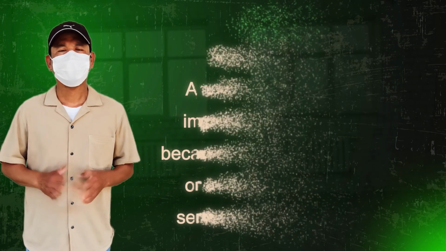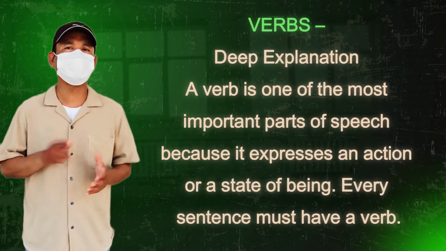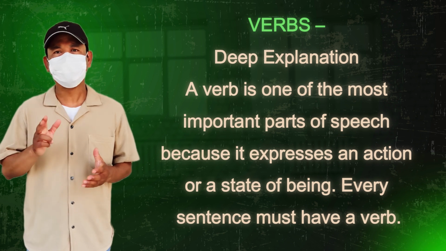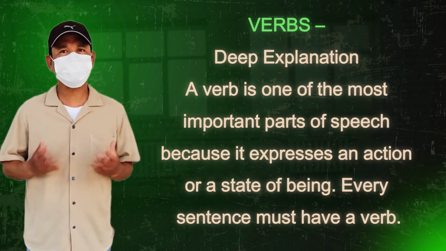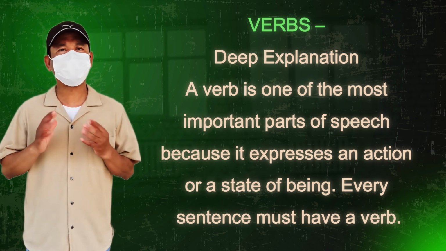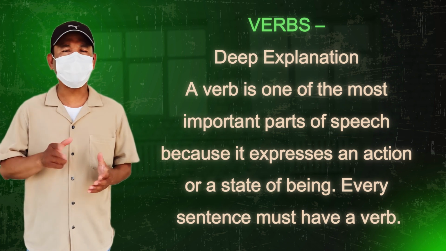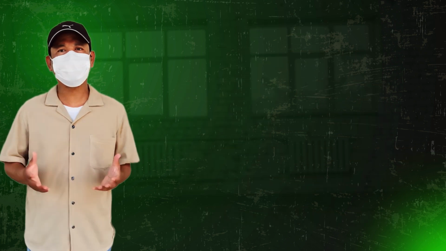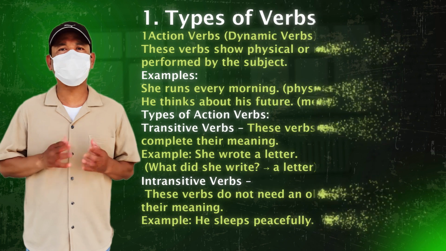Verbs. Deep explanation. A verb is one of the most important parts of speech because it expresses an action or a state of being. Every sentence must have a verb. 1. Types of verbs.